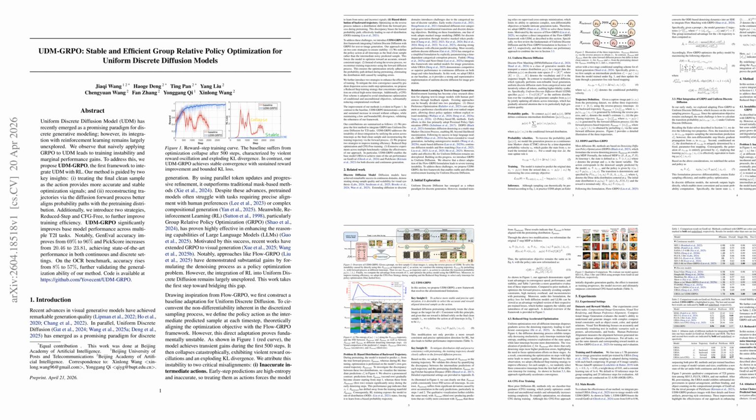PickScore rises from 21.79 to 23.81, and OCR increases from 0.08 to 0.57. Ablations show that using x1 instead of xt1 improves stability, forward trajectories outperform backward ones, and CFG-free converges faster with lower KL. The approach also transfers to FUDOKI, raising GenEval from 0.76 to 0.86 and PickScore from 21.32 to 23.4.